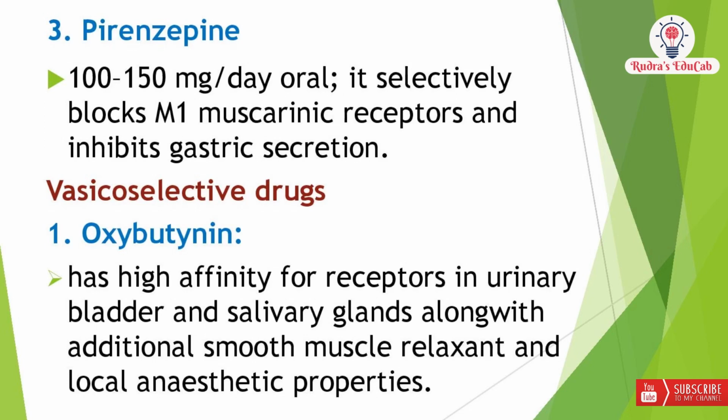The final class of the drugs is vesicoselective drugs, and under this class we have three drugs: oxybutynin, flavoxate and tolterodine. But flavoxate and tolterodine are not much useful, and mainly we use only oxybutynin, and we discuss oxybutynin here. Coming to this drug, it has high affinity for receptors in urinary bladder and salivary glands. Along with this, additional activities like smooth muscle relaxant and local anesthetic properties are present.